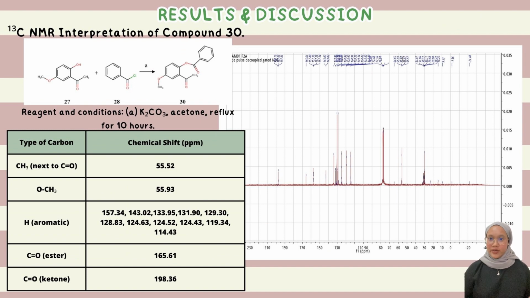For carbon NMR results, CH3 was discovered at 55.52 ppm next to C double bond O. The carbon methoxy group was detected at peak 55.93 ppm. Carbonyl ketone and carbonyl ester were discovered to be present at 198.36 ppm and 165.61 ppm respectively. Compound 30 consists of aromatic carbons in the 157.34 to 114.43 ppm range. Therefore, this shows the presence of all the peaks in compound 30.